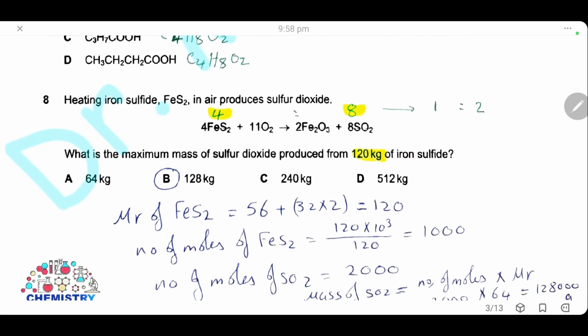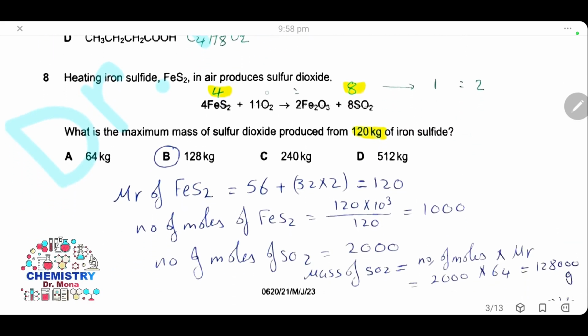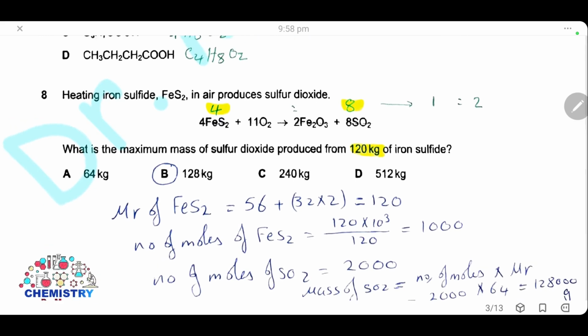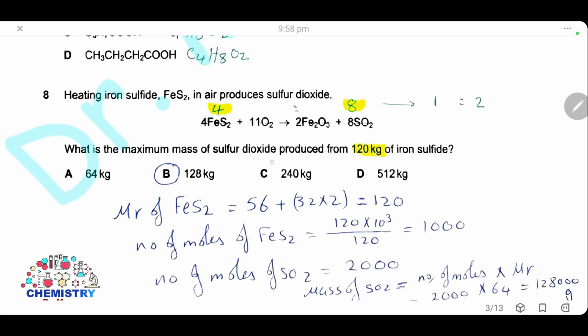Question 8. Heating iron sulfide in air produces sulfur dioxide. What is the maximum mass of sulfur dioxide produced from 120 kilograms of iron sulfide? First, we will calculate the relative molecular mass of iron sulfide. It will be the mass of iron plus the mass of 2 sulfur atoms. It will be 120. Then the number of moles of iron sulfide will be the mass divided by the molar mass.